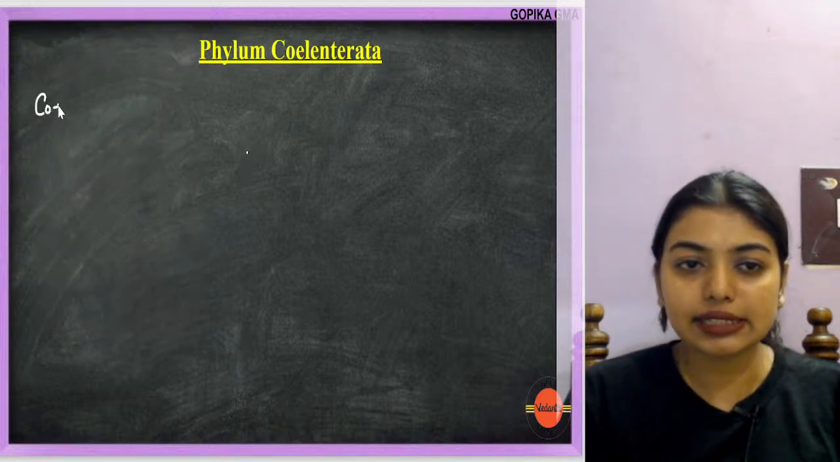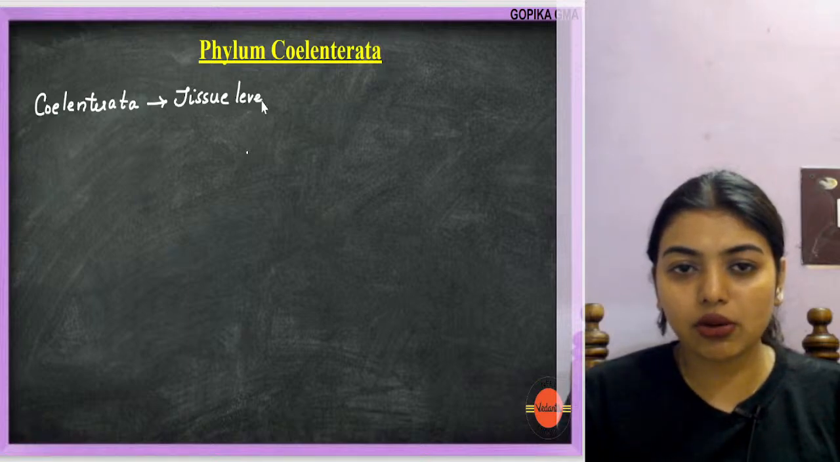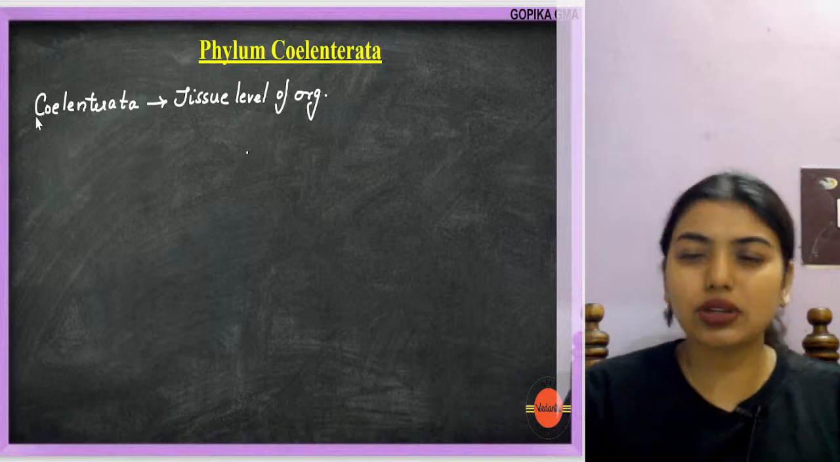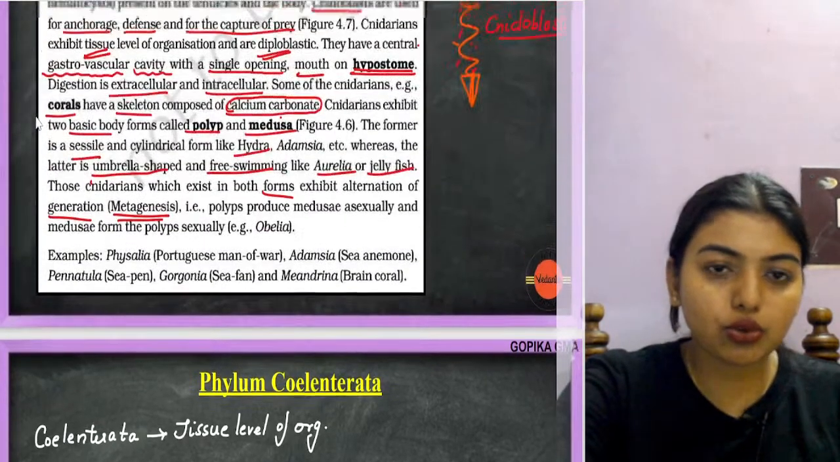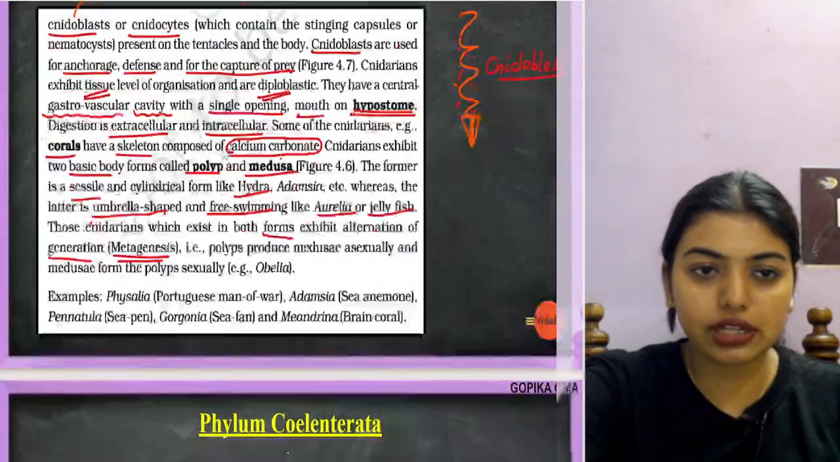So, students, they are telling coelenterate traits. Coelenterate traits are tissue level of organization. Okay, tissue level of organization. Then they are telling that corals, all that is there. Now see, I'm not going to go to this portion. This portion is not needed. I'll go to the later portions.